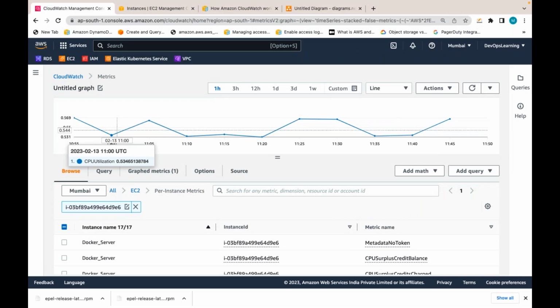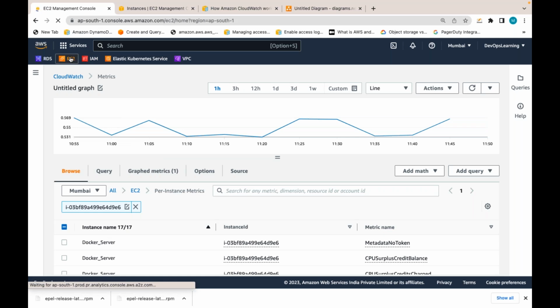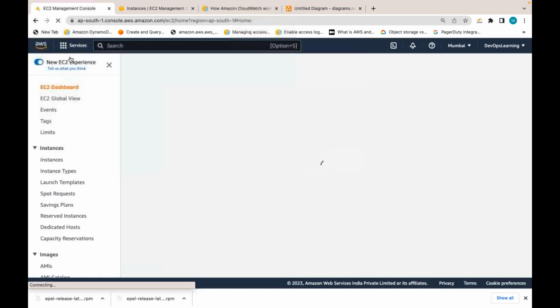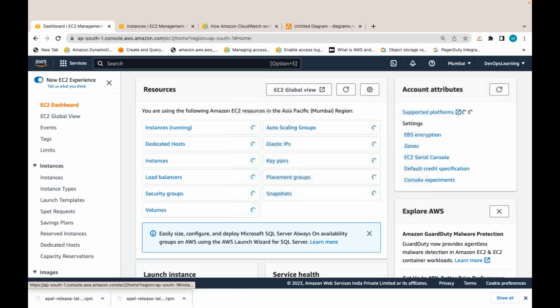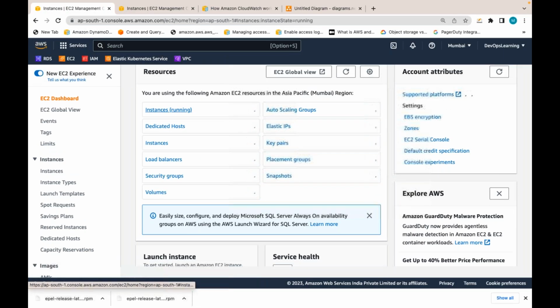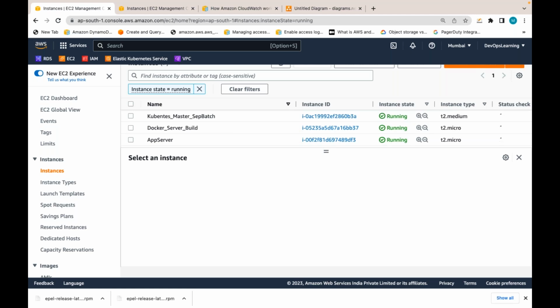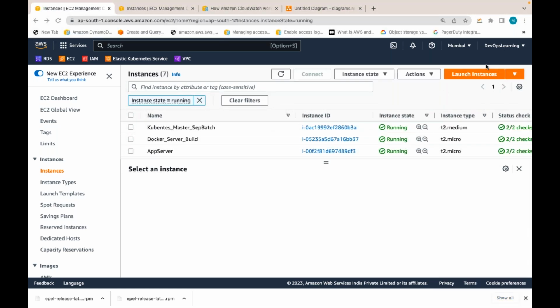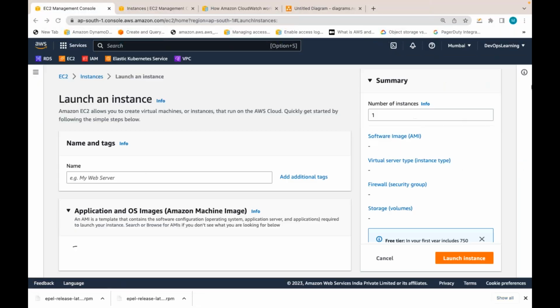Now let me show that. Let me create some EC2 instance just for demonstration purpose, for this CloudWatch. Let me show how it works. But for all these EC2 instances, is the free monitoring already enabled and gathering some metrics? Yes. So let me create an EC2 instance just for this CloudWatch demo.